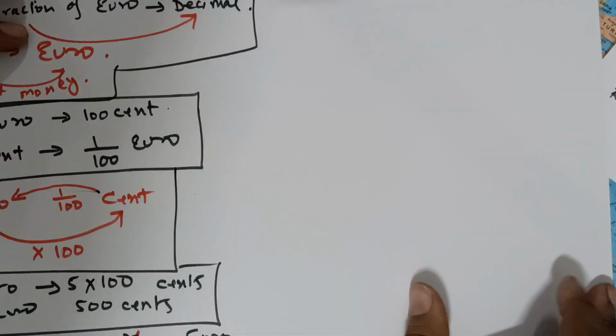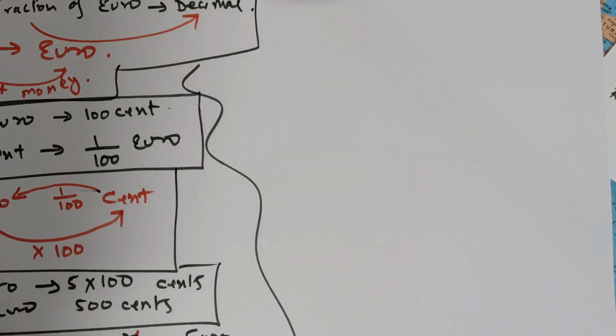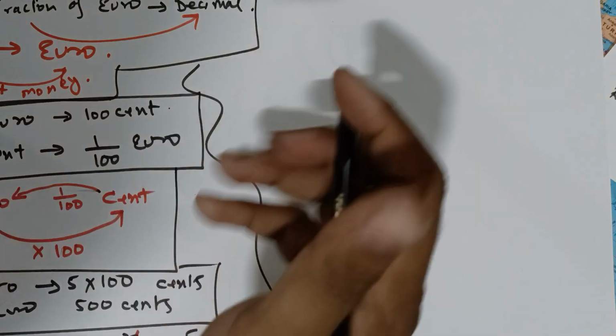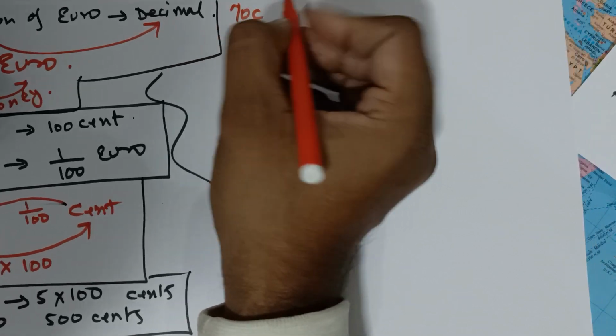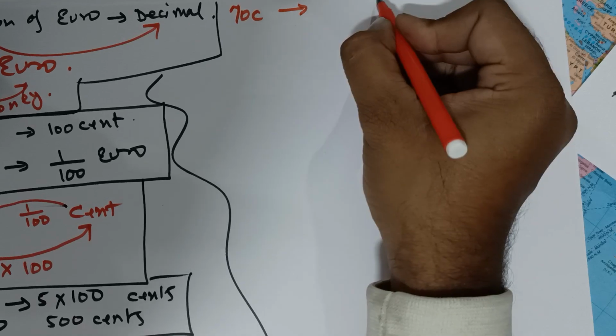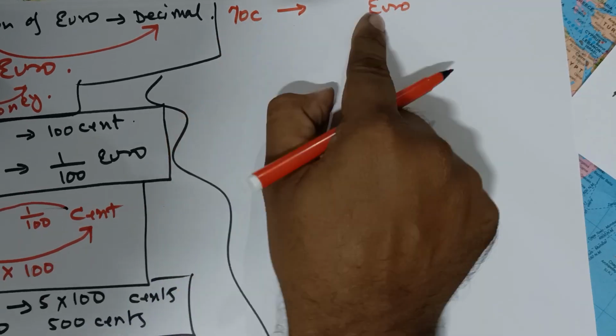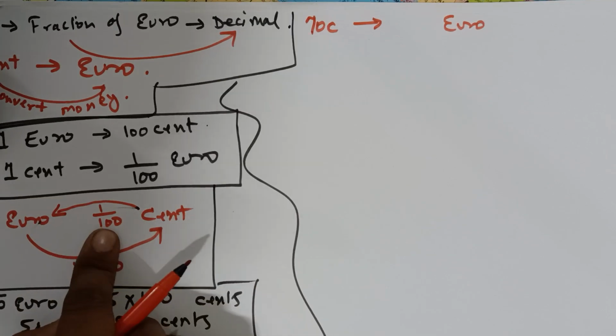Right? So this topic is from question number 1 from your book. Like see, it is 70C. You have to convert 70 cent to euro. So 70 cent to euro, cent to euro, divide by 100.